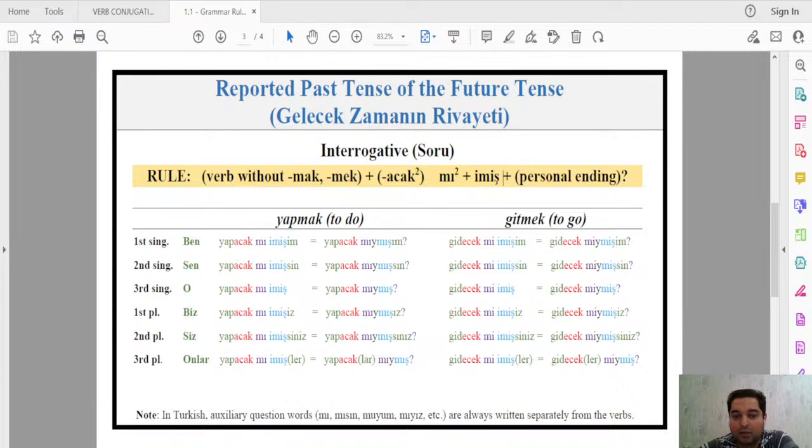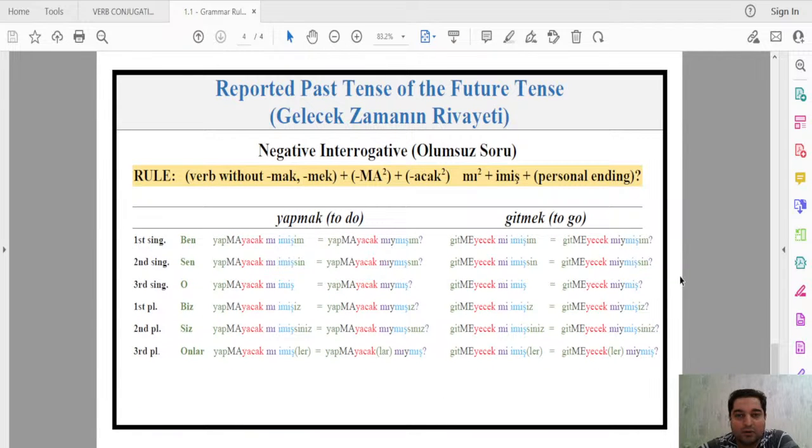So let's look now at the negative interrogative. Negative interrogative is the last that we are covering. So we have what? Verb root, then ma, me structure, then acak, ecek, just two, right? And then mı, mi. You see, ma, me, acak, ecek, mı, mi. There are only two possible options. Ma requires acak, acak requires mı. Me requires ecek, and ecek requires mi. There are only two possible versions here.